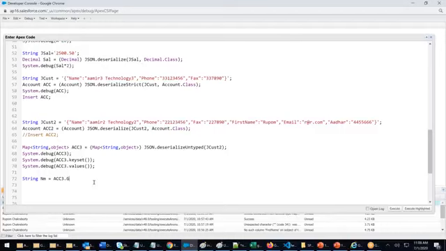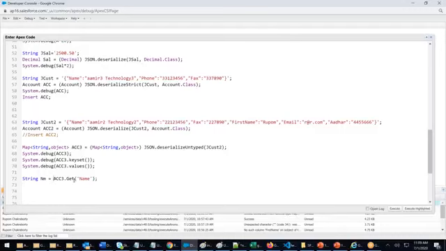I'm using get. Map dot get, in the map class, the map data type I've told you in the Apex classes. Map dot set, add, sort, delete, insert. So dot get. Get what? I want to get the name.